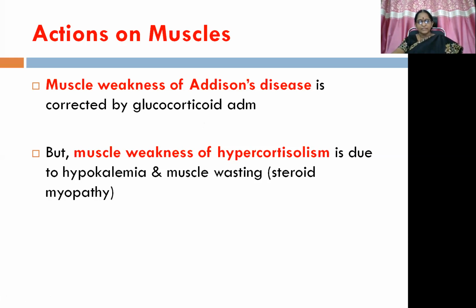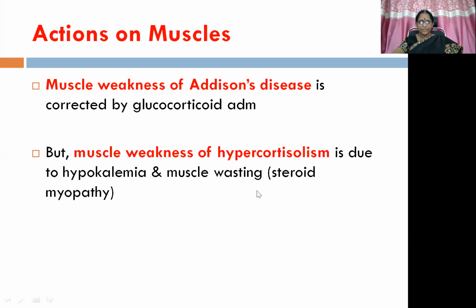So here, this is mainly because of steroid myopathy, protein wasting. Okay, so this is due to hypokalemia and muscle wasting, otherwise known as steroid myopathy. Here we can correct the muscle weakness in case of Addison's disease by glucocorticoid administration, but here the reason